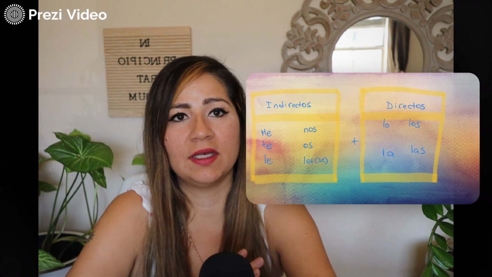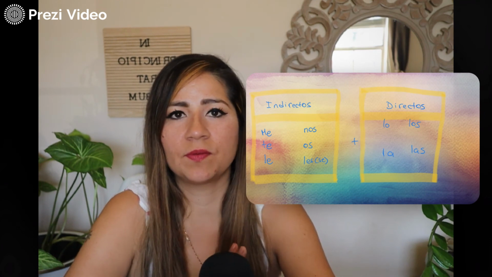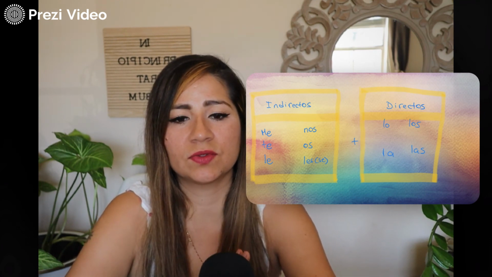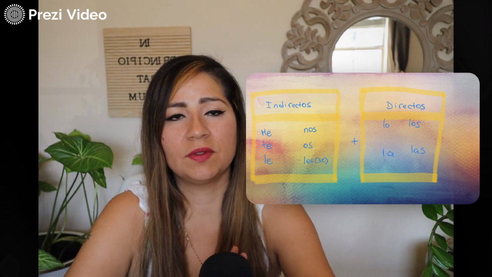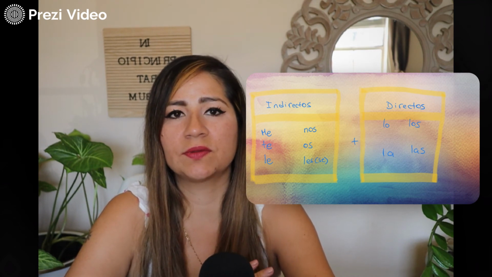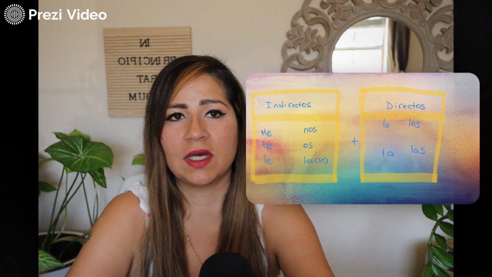Okay, so now let's see what happens when we need to use directos e indirectos juntos. With indirects, we're going to be looking at all the indirect object pronouns, but with direct, just lo, la, los, las, so the it or the them.